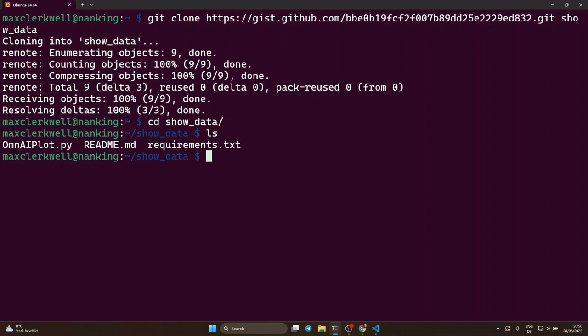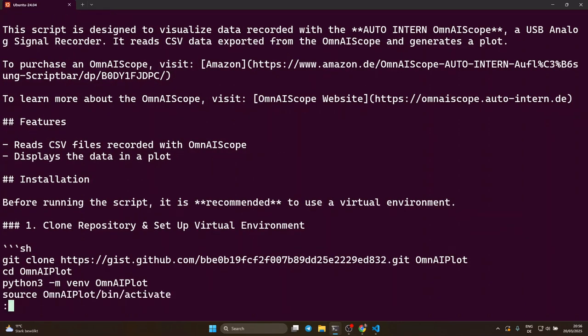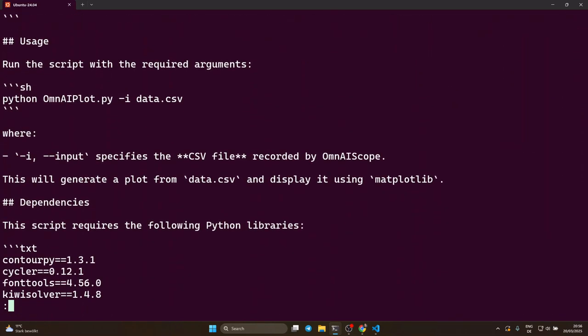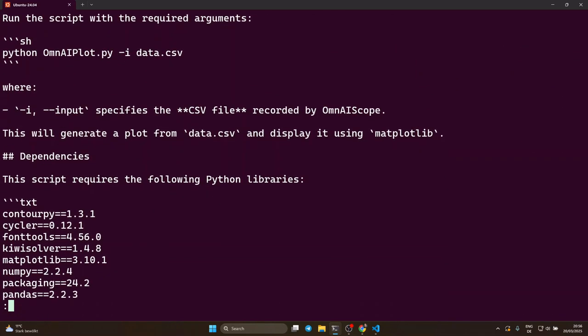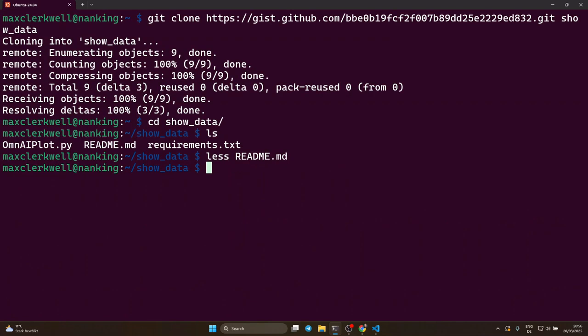And you can see here there is a README, there are requirements, and there is the omniplot.py. Let's look into the README. Well, the README says everything that you can also read online. Just go through it, maybe if you download it, and make sure you understand everything that's written. If you have any questions regarding that README, just write them into the comments.